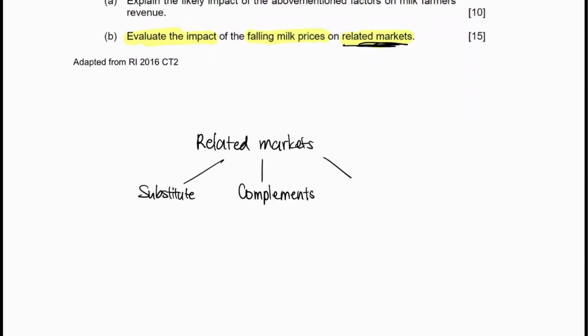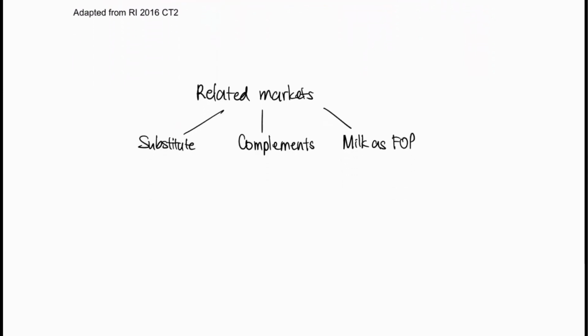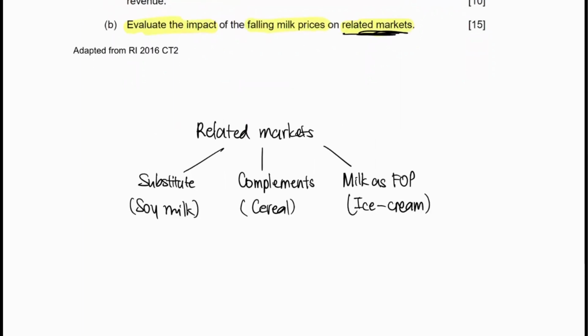And the next one would be milk as a factor of production, a market where milk is being used as a factor of production. The common examples for these are probably butter, cheese, or ice cream. Okay? So maybe let's just pick a few examples first. Let's pick soy milk for this. Let's pick cereal for this. Let's pick ice cream for this. Now we also know that the prices of milk have fallen. So maybe we can try to plan out the impact first.